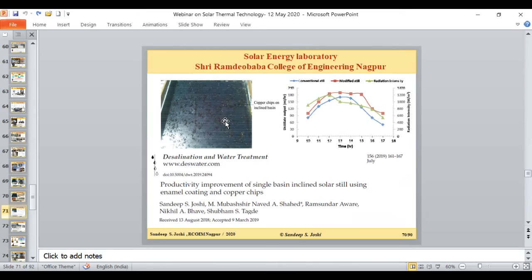And because of that, the rate of evaporation of the water is improved, and we get very good results during the experimentation in actual sunlight. And all the significant results are published in the very reputed Journal of Desalination and Water Treatment. Again, you can refer to this journal for the significant contribution of this research.